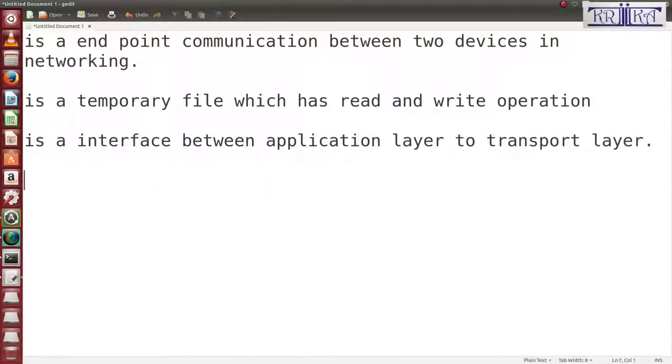Now I will tell you, according to the OSI model we have 7 layers. First is your application layer. Second, your presentation layer.